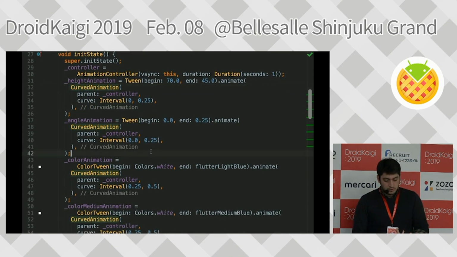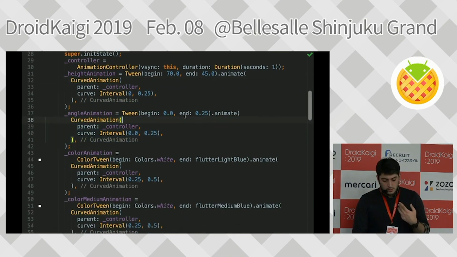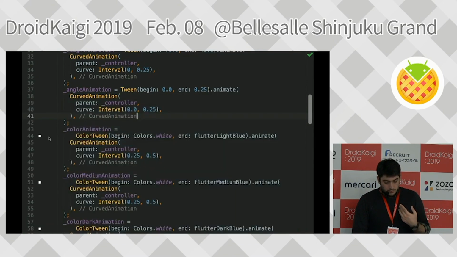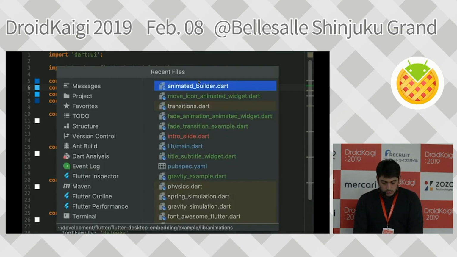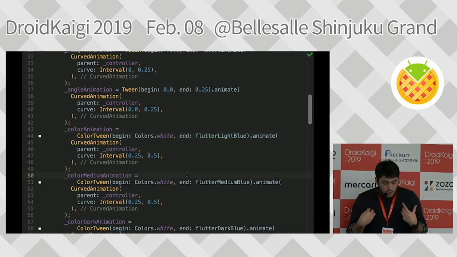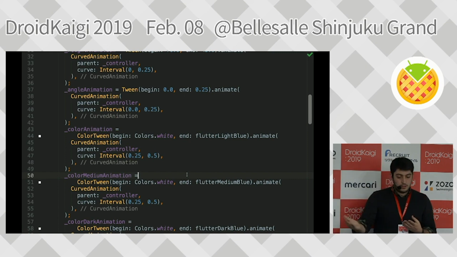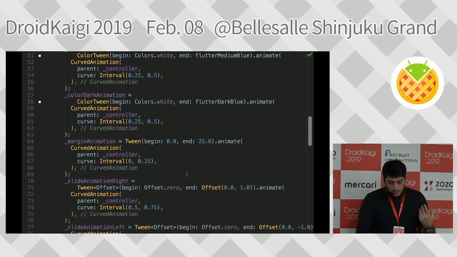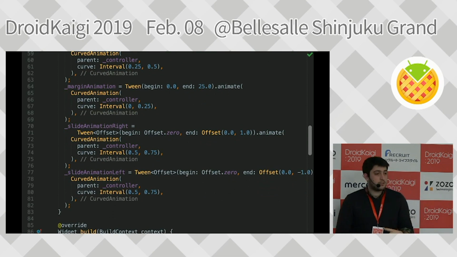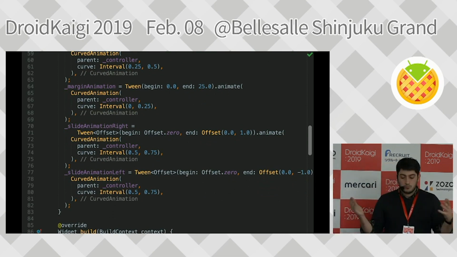And I'm doing the same thing for this one. And for the color one, as you see, I give 2 colors. And this color is just a style from Flutter. And let's go back. So I'm saying that in the second quarter, change the color animation. And in the third quarter, what I'm doing is simply moving the stuff, and that's it.